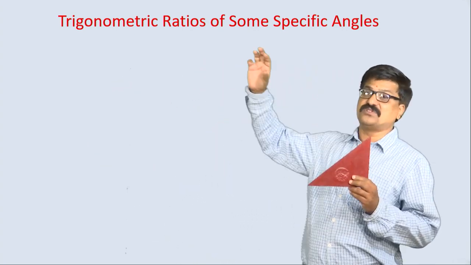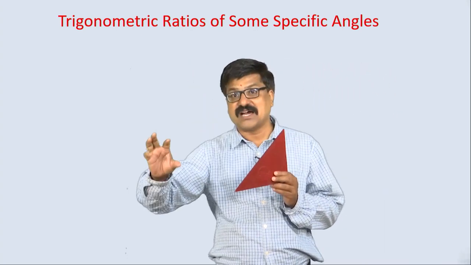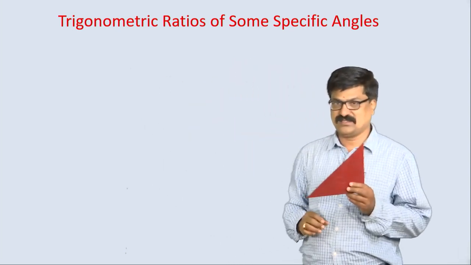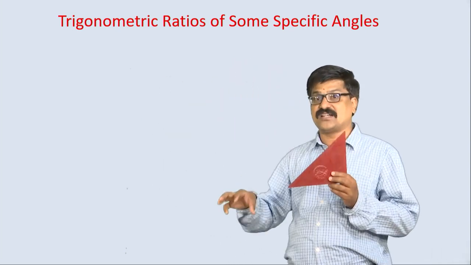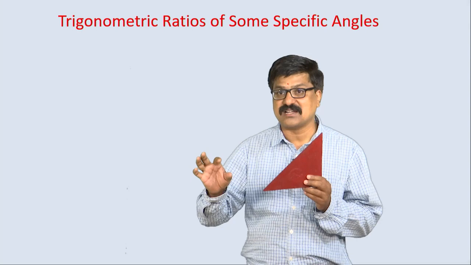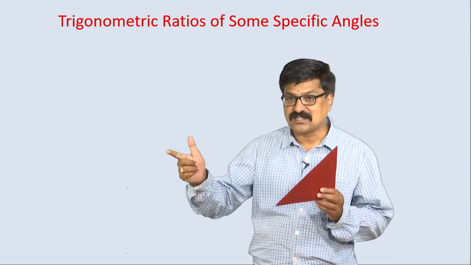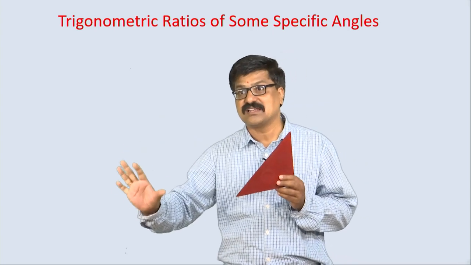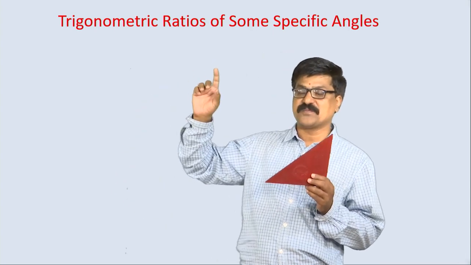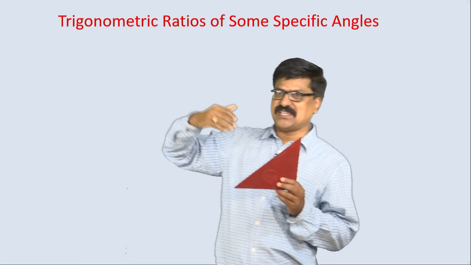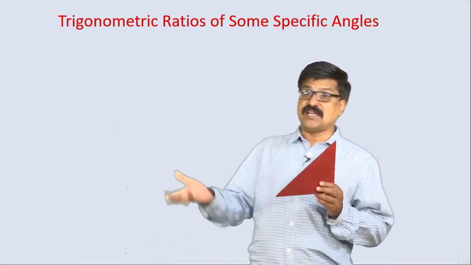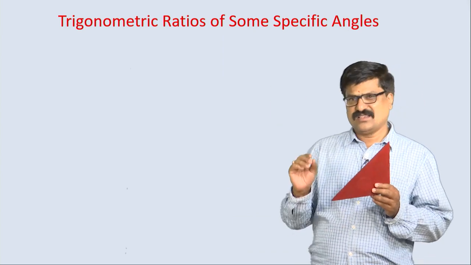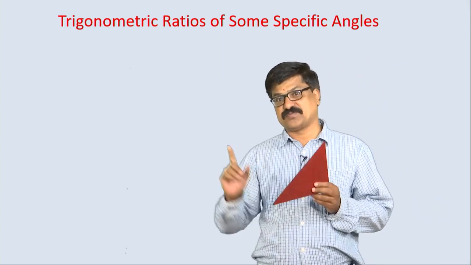Among 0 to 90 degrees, we are considering a few angles as standard angles. For 10th standard purpose, we are considering 0, 30, 45, 60 and 90 degrees as specific angles. If you move to higher classes, there we get a few more angles. Let us learn only this much now.